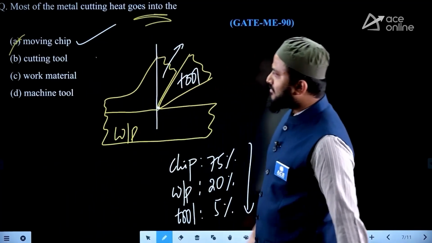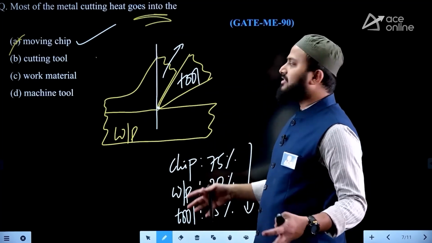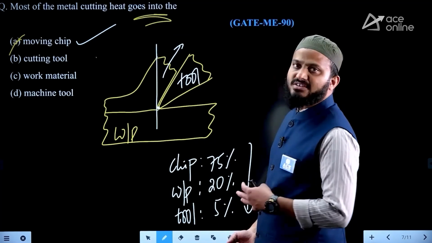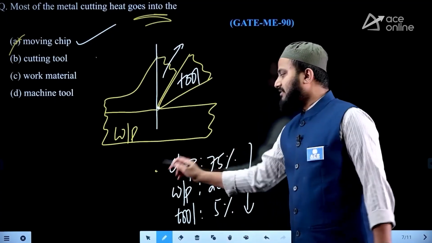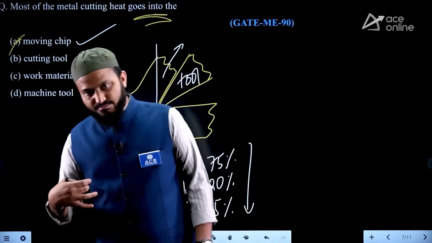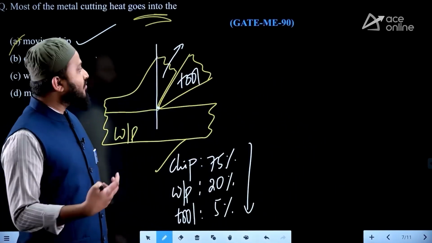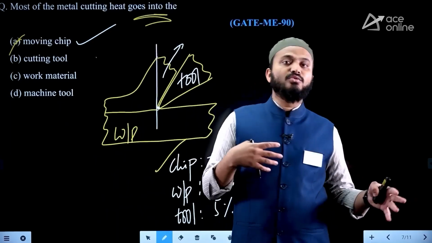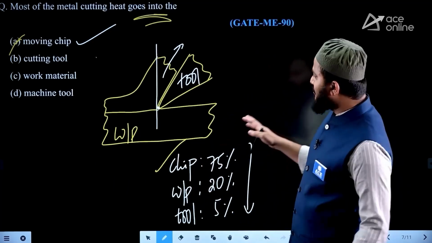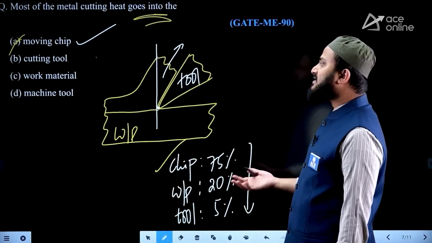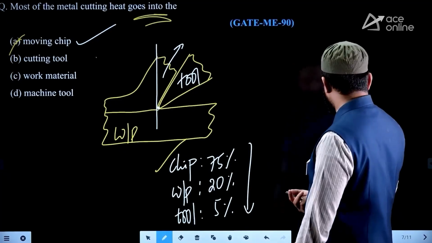Cutting tool, workpiece and machine tool: they are saying machine tool is actually the holding device, but we try to make the arrangement in such a way that maximum heat must always be carried by the moving chip only. That is one of the major purposes, you can say, while doing analysis, or while arranging the tool for workpiece material machining: you make sure that the chip always carries maximum heat, since it is anyway unwanted material. That is our basic purpose.